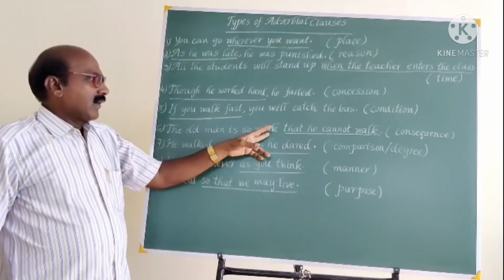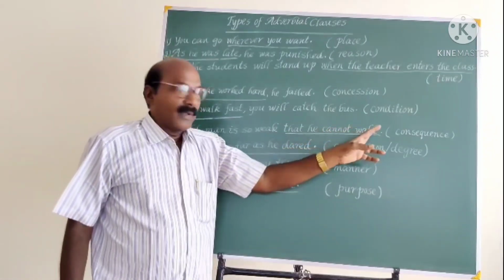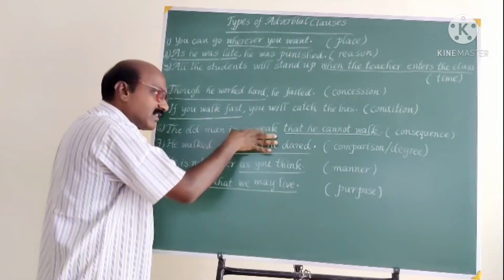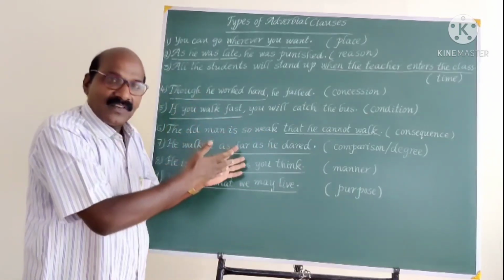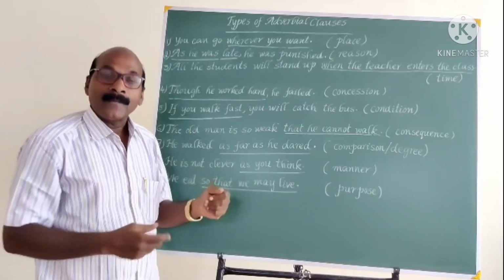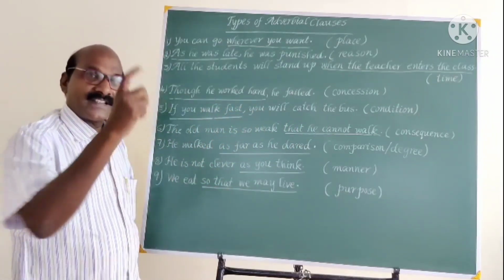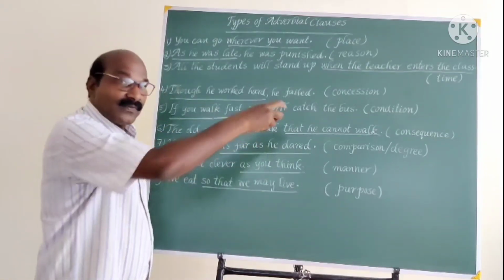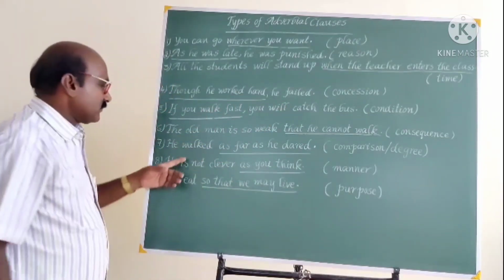So here it is an adverbial clause of consequence. What is the result of his weakness? The consequence of his weakness is that he cannot walk. So we have to say that it is an adverbial clause of consequence. That is the result of this.